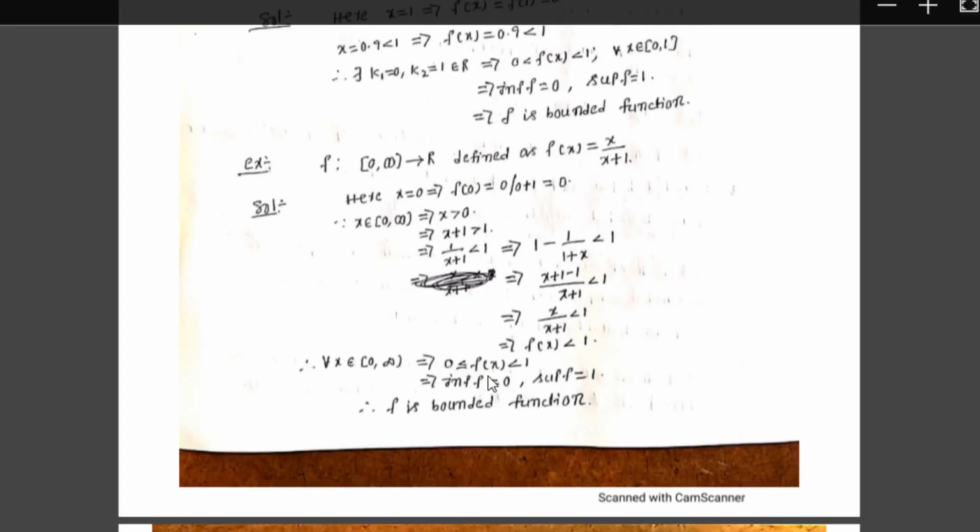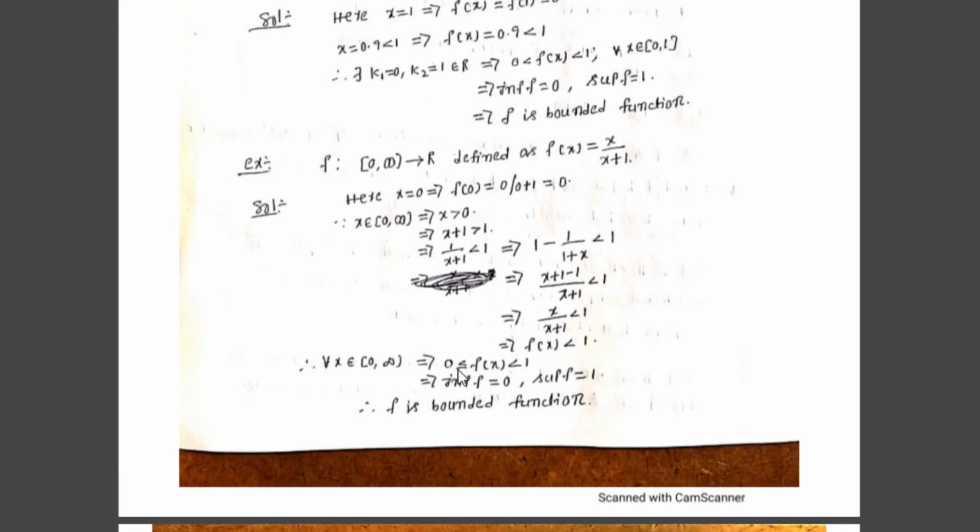When x is equal to 0, f of x is 0. When x is greater than 0, f of x must be less than 1. Therefore, all the images of the function f of x lie between the two numbers 0 and 1. Therefore, for all x belonging to the closed interval [0, ∞), 0 is less than or equal to f of x, which is less than 1.